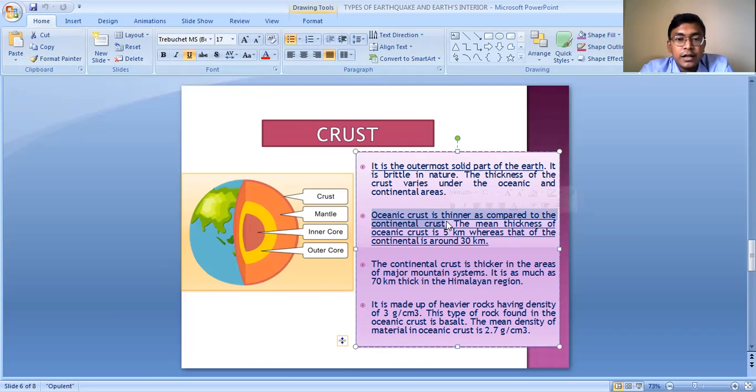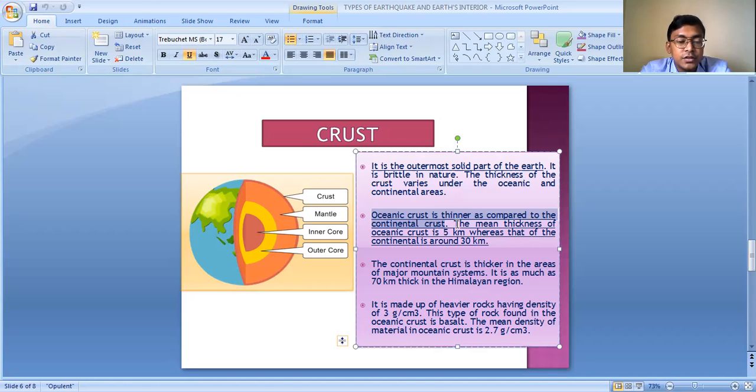The crust is mainly divided into two divisions, that is the oceanic crust and the continental crust. Oceanic crust refers to the earth's crust which lies under the oceans, that is the ocean floor. And the continental crust refers to the land surface, where the mountains, the plateaus and all exist. The oceanic crust is much thinner as compared to the continental crust.